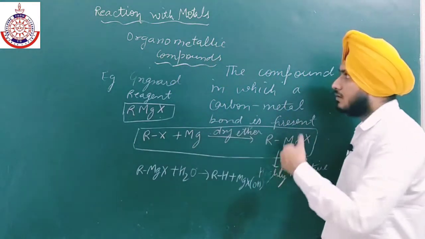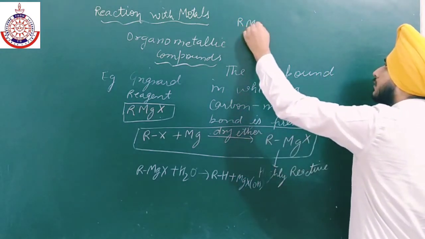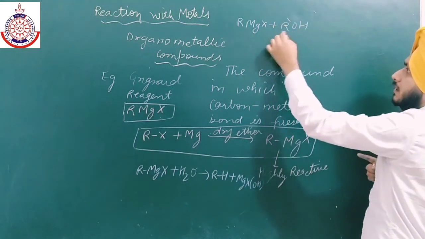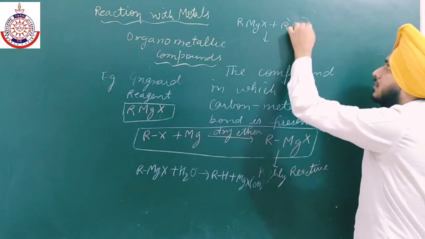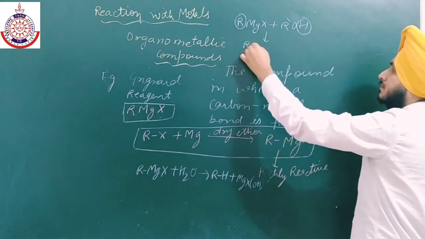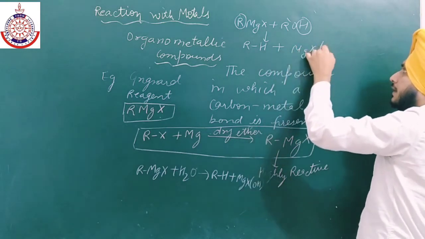Grignard reagent can also react with alcohol. Like we have R-OH, this is alcohol. The hydrogen of the alcohol and this R can easily form a hydrocarbon, and we are left with MgXOR.